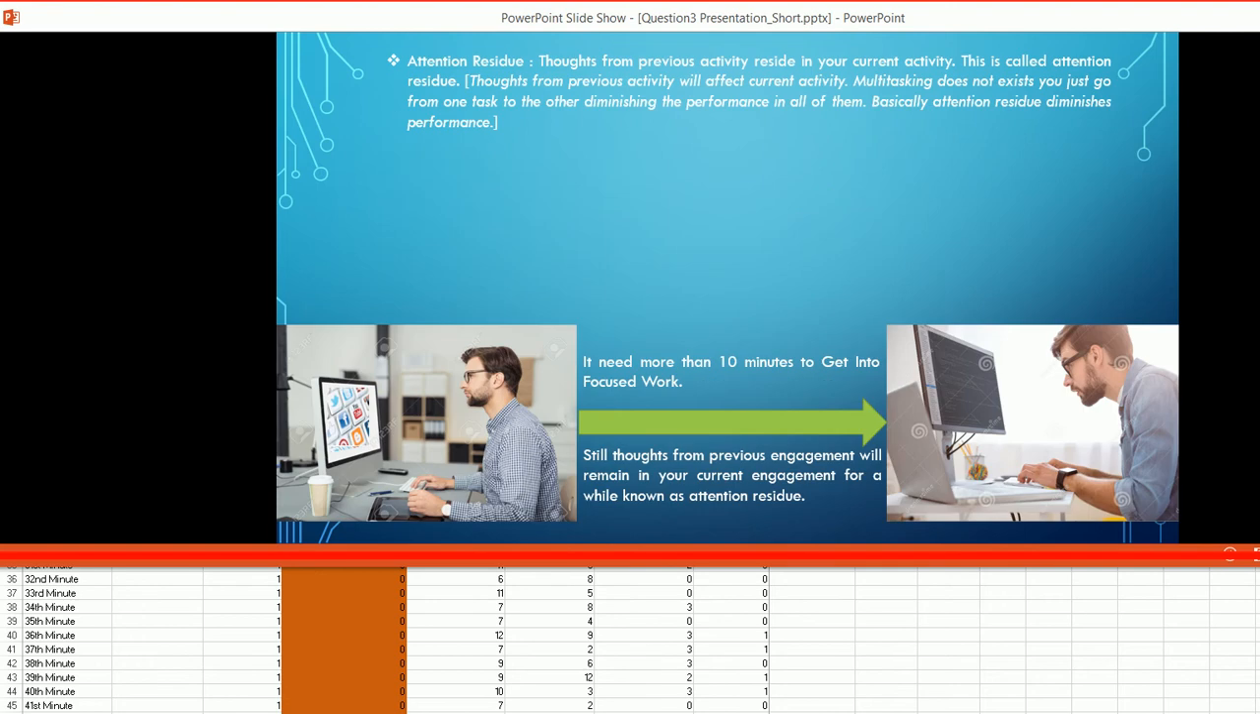Attention residue: thoughts from previous activity residing in your current activity is called attention residue. For example, if a person is on a social networking app and then shifts to a cognitively demanding task, thoughts from the previous engagement will remain in his current engagement for a while. This is known as attention residue. According to this theory, multitasking does not exist. You just go from one task to another, diminishing performance across all of the time block.